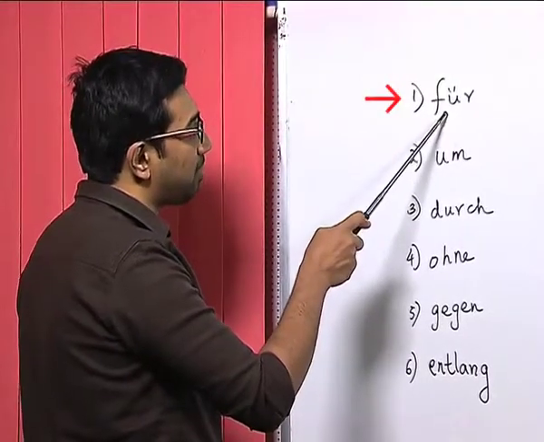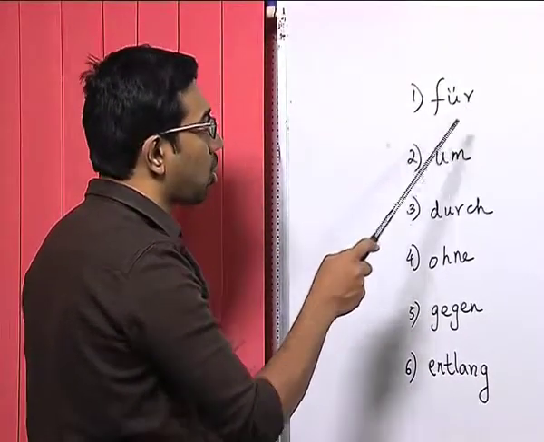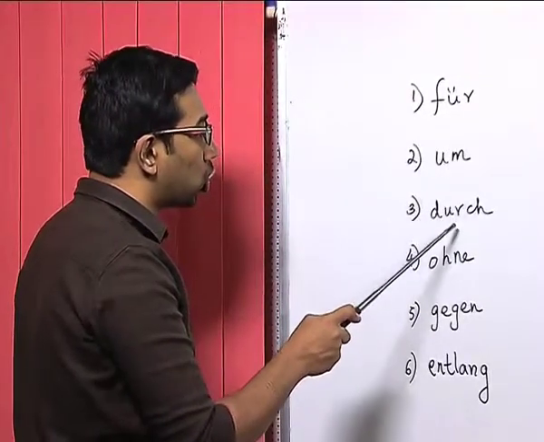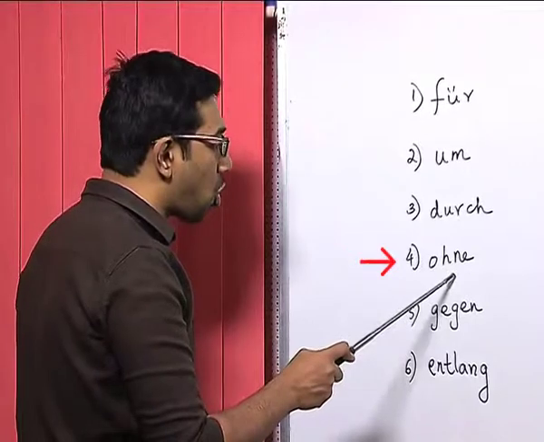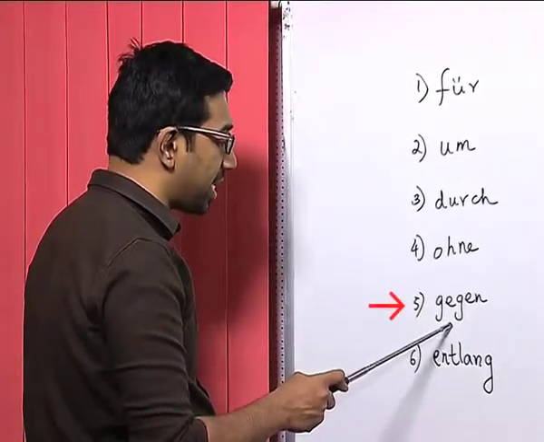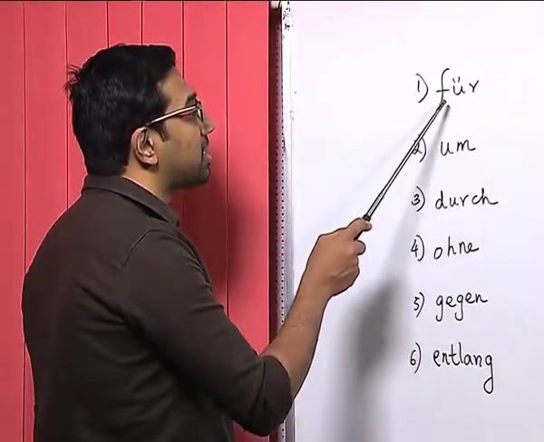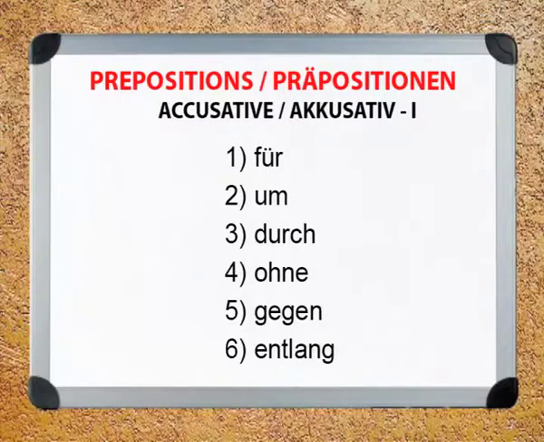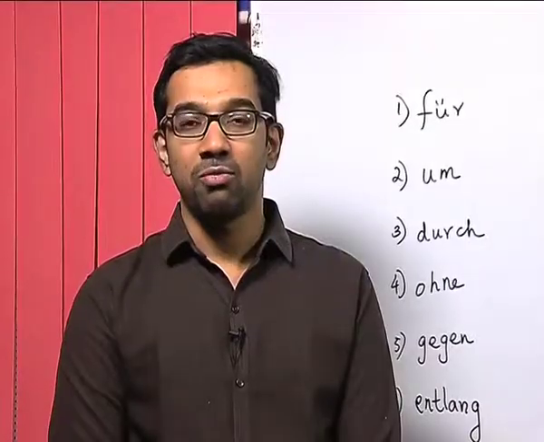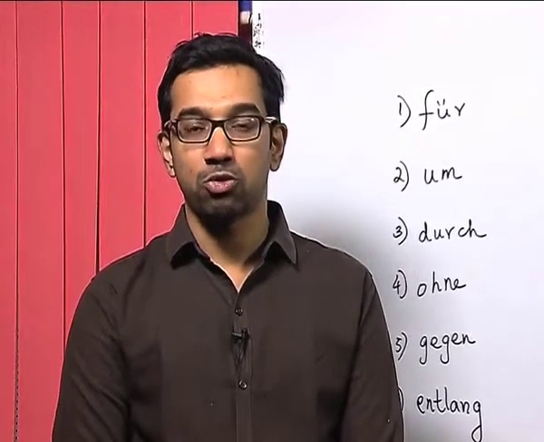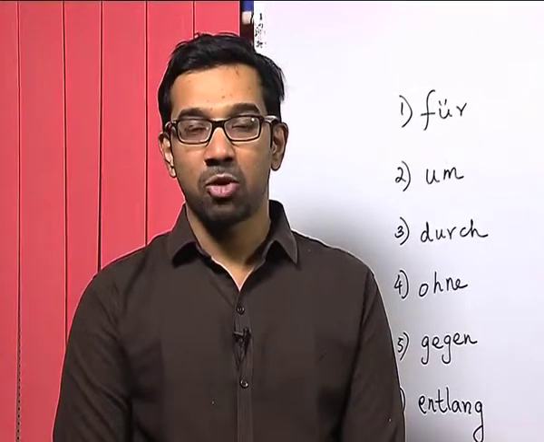Here we have at number 1 für, durch, ohne, gegen, entlang. Now, let us look at these prepositions once again and please repeat after me. Für, durch, ohne, gegen, entlang.